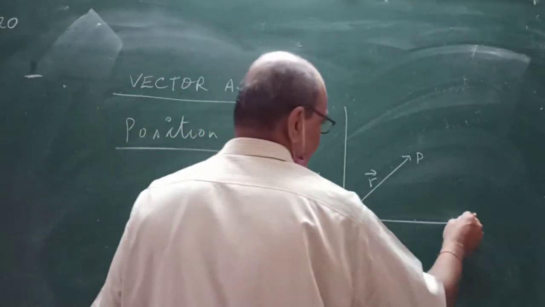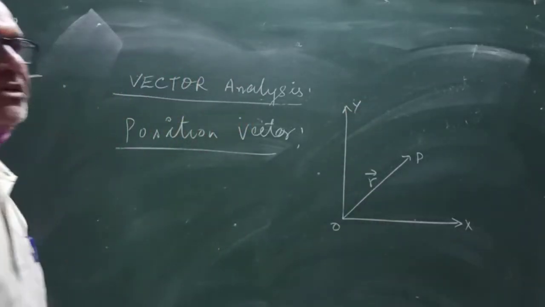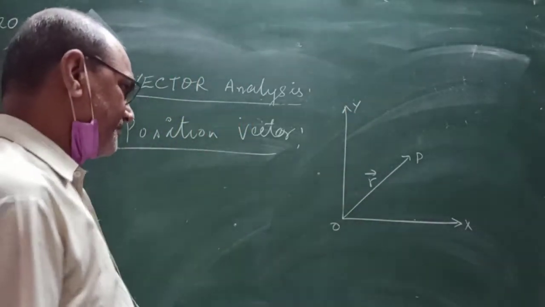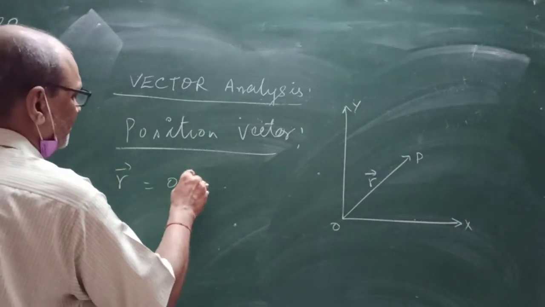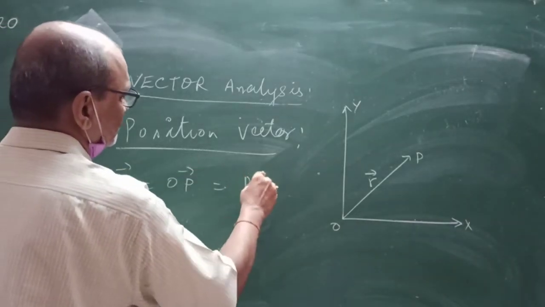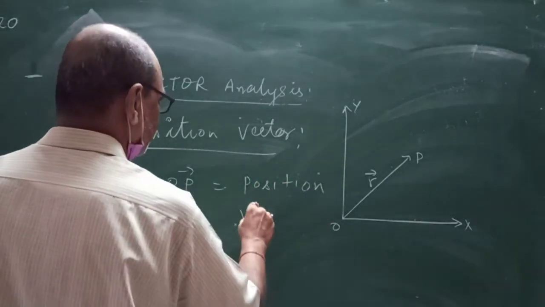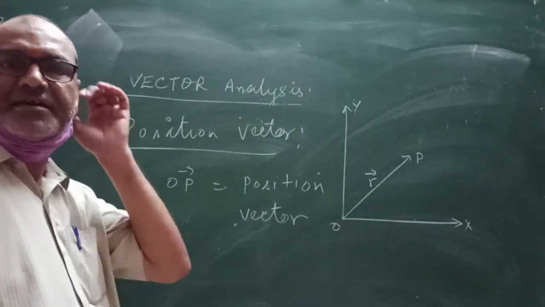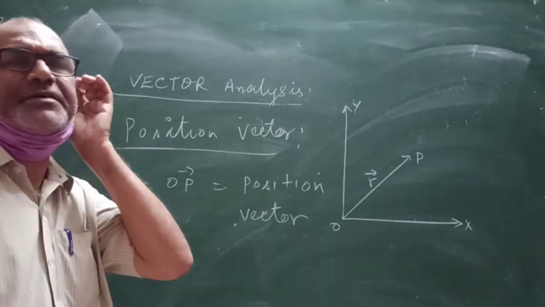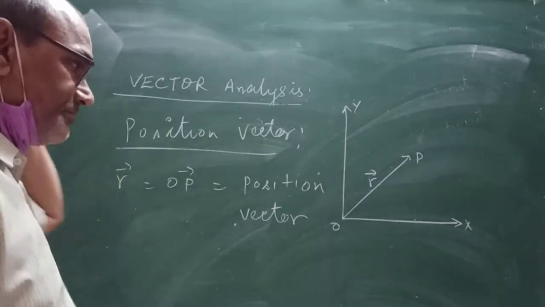In physics, generally r represents the position vector at an instant of time, so r is equal to OP, the position vector of the particle at a given time.